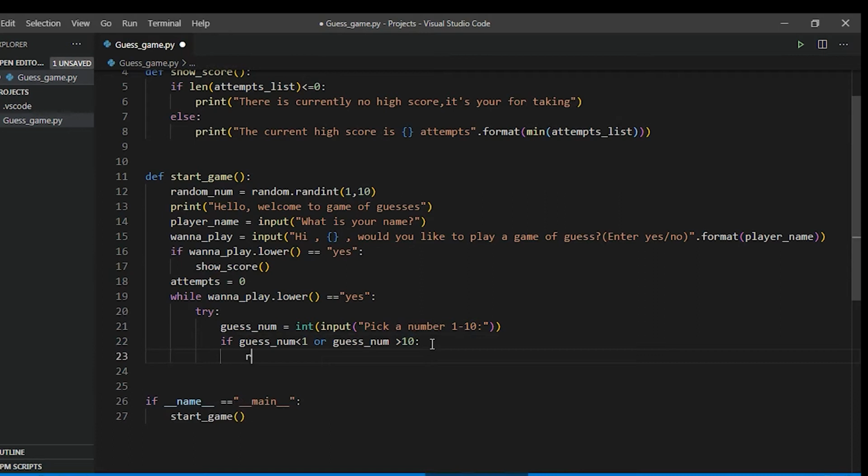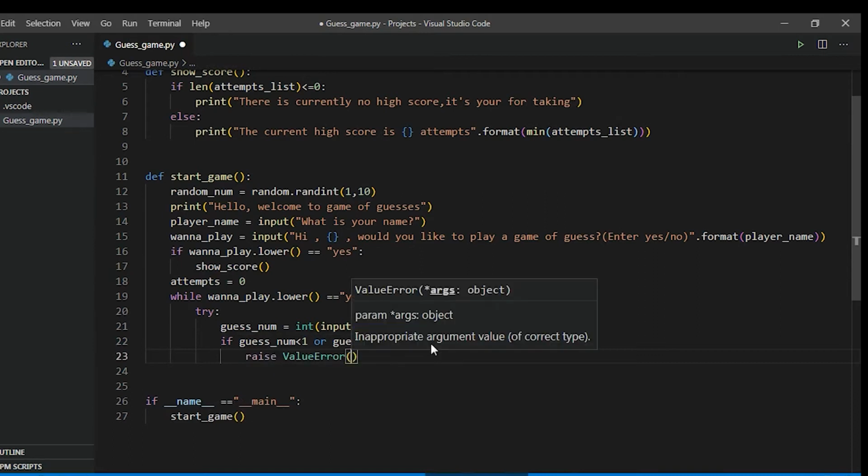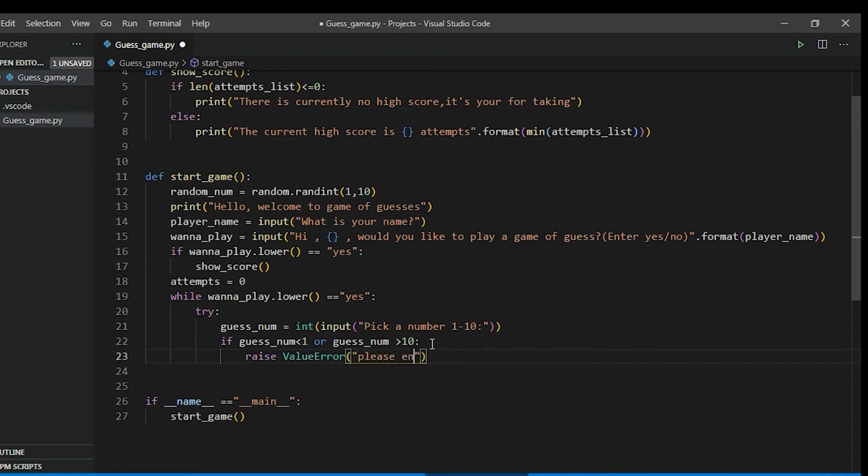So let's raise an error. Let's say ValueError, and what will display is please enter value in range.